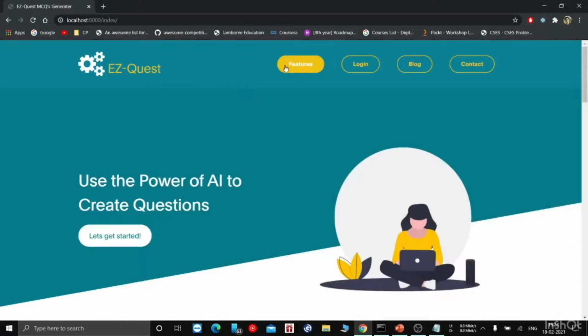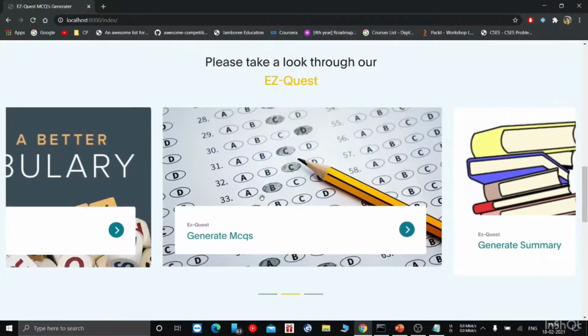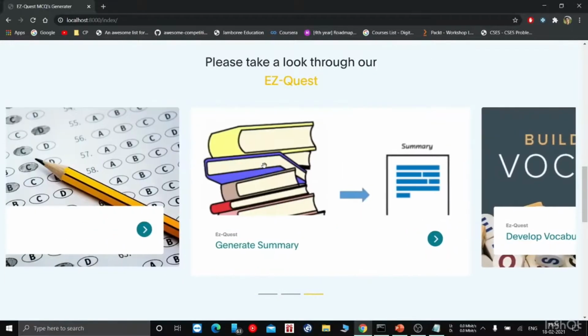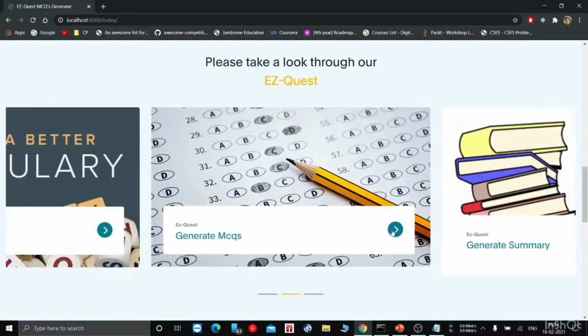Now let's get into the features. Here you can generate MCQ questions based on any domain. You can generate vocabulary questions, also English grammar questions. You can also generate the summary to make notes. Now let's first see generate MCQs.